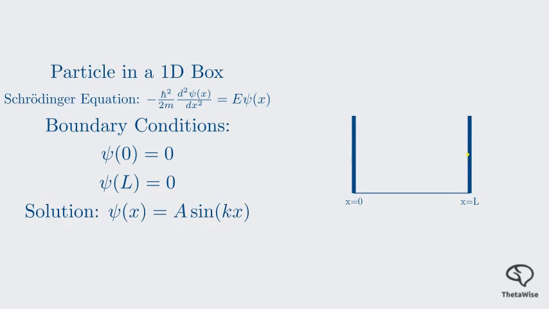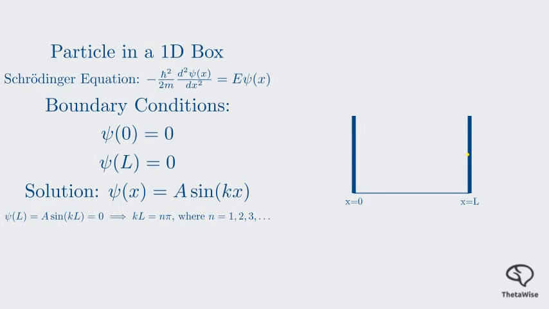The second boundary condition, psi of L equals 0, is the one that quantizes the energy. For psi of L to be 0, the argument of the sine function, kL, must be an integer multiple of pi. So, kL must equal n times pi, where n is an integer.